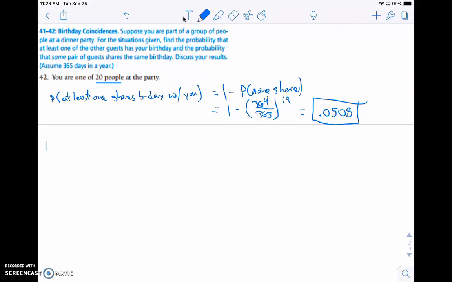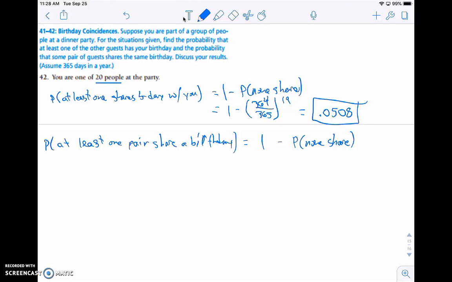But now we want to look at all of the members. What's the probability that at least one pair shares a birthday? Again, the probability would be 1 minus the probability that none share a birthday. And now we're looking at all of the different possibilities.